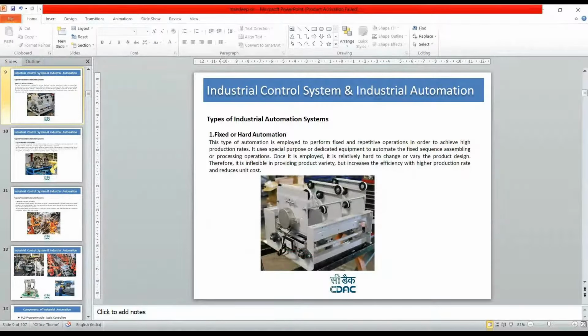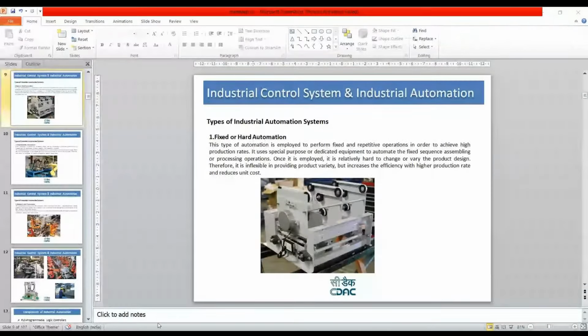Sir, there is a question in the chat box. I am replying, ma'am. See, it depends on the requirement where you want to use DCS as well as SCADA. Now, if I take the example, I have a very small plant and I am more interested in the data. In my bio briefing, I mentioned that I had worked on a hydroponics project.